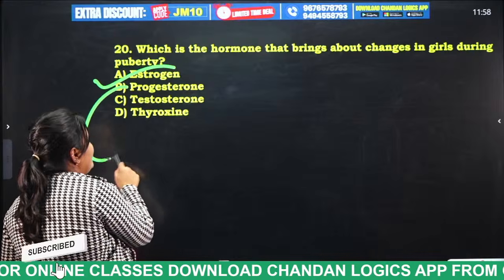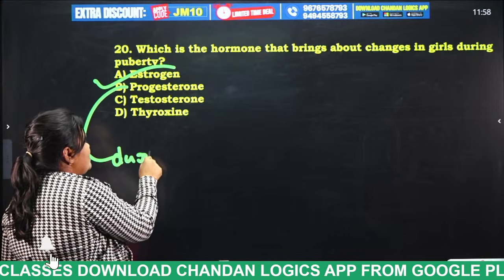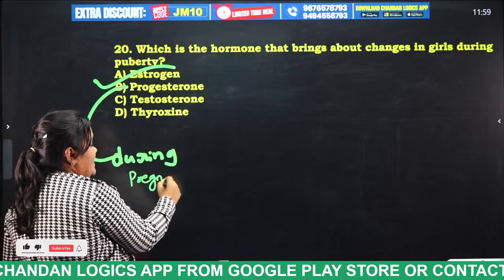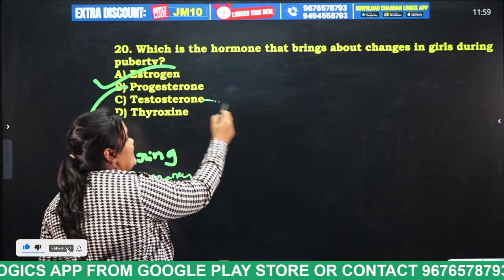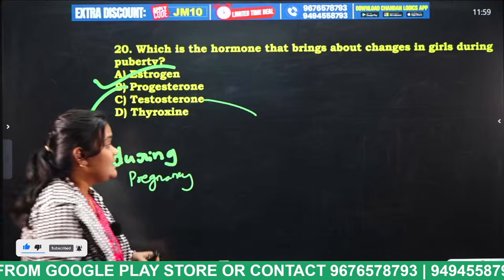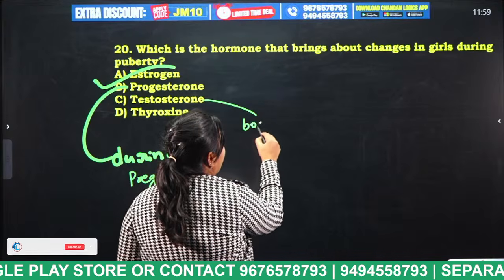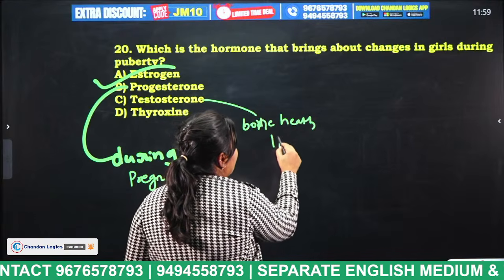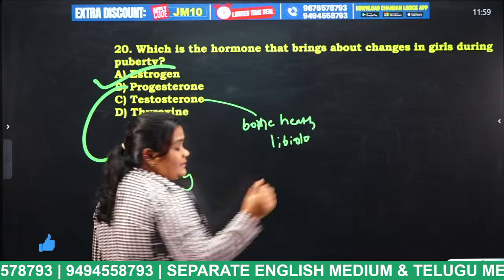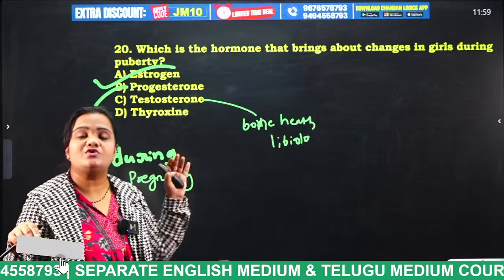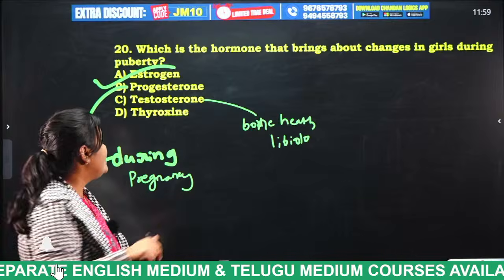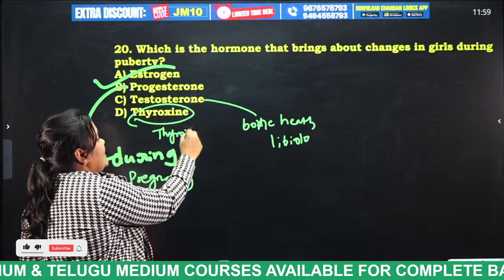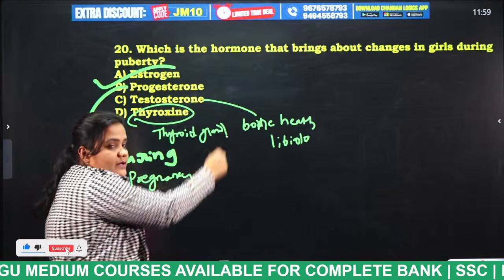Progesterone is released during pregnancy. Even in girls, testosterone, which is the male hormone, is also released, and it is helpful for body build-up and bone health, and for the production of libido. Some amount of testosterone is also released in females. And thyroxine is the hormone which is secreted by the thyroid gland, but not the girls.